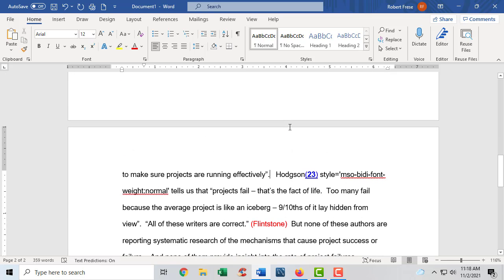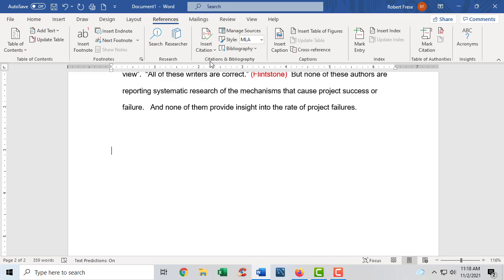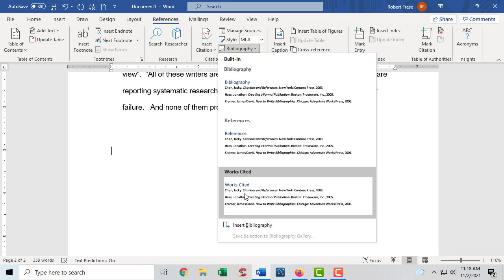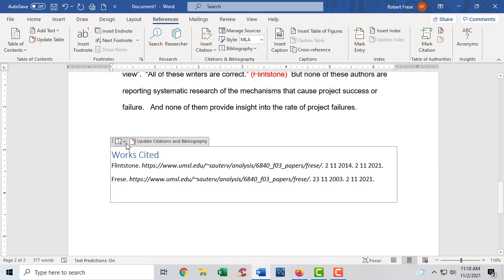Well, at the end of my paper, so I can go Control End. Maybe I'll tab down a little bit. It saved these, so it has them associated with this Word document. If I go to my References tab again, and I want to do, I'll drop down on Bibliography, and I'm going to call these Works Cited one more time. And there they are. It puts them in for me. So I'm going to just save this file. I notice if you do this, you can click over it and it'll give you a chance to do some editing and things like that.